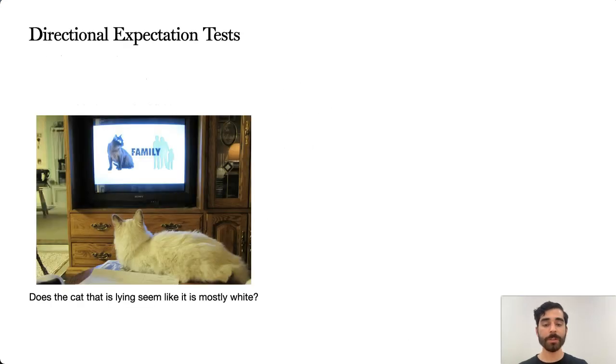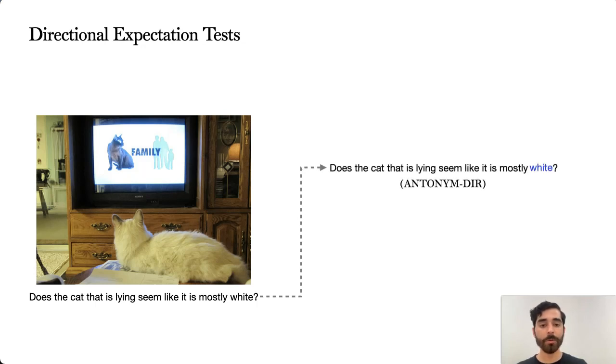For these tests, we'll consider a new question. Does the cat that is lying seem like it is mostly white? For the antonym directional expectation test, we replace an attribute to verify with an antonymical attribute that should be mutually exclusive with the original attribute. Here, for example, we replace the attribute white with black to generate the question, does the cat that is lying seem like it is mostly black? Where the model's answer to one question implies it should answer differently to another if it's behaving consistently.